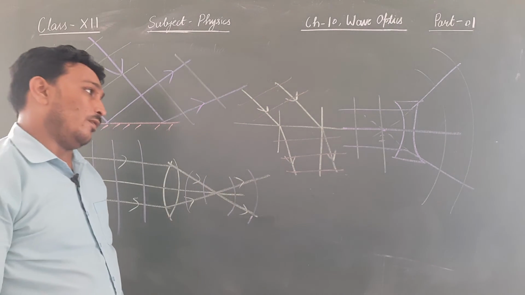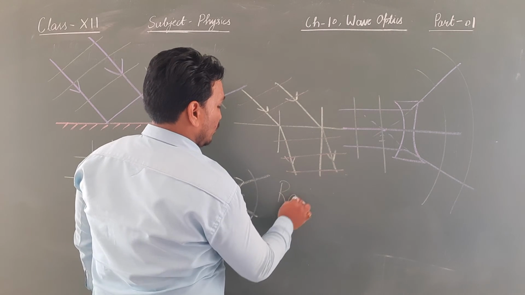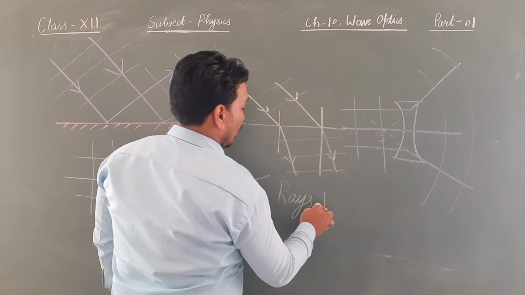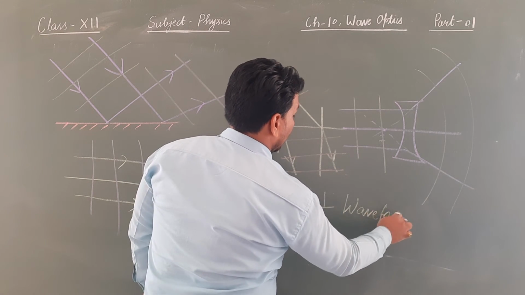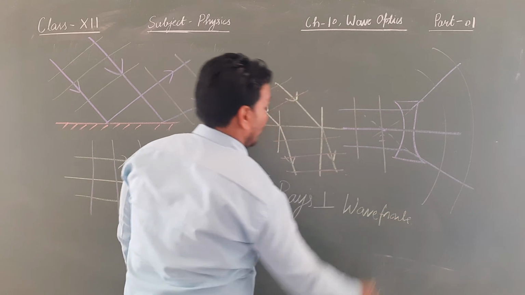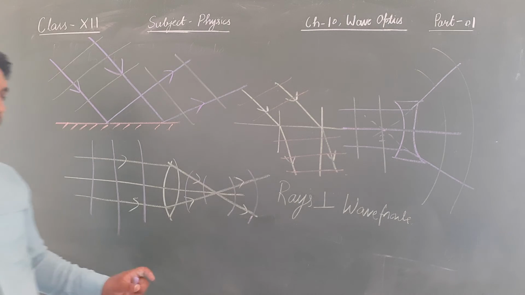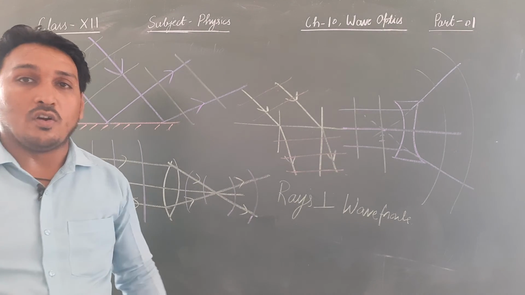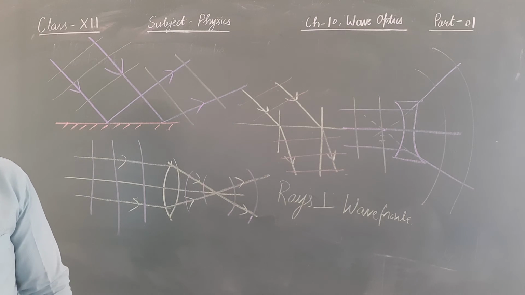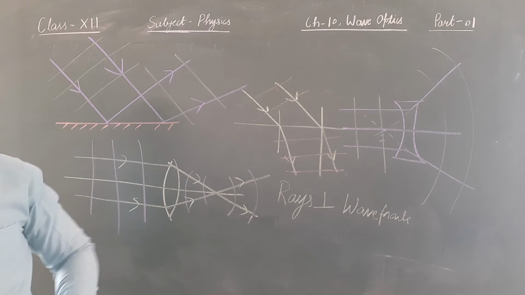The very important thing is the rays are perpendicular to the wavefronts. Rays should always be perpendicular to the wavefronts. This is the most important condition, and if you have noticed, it was there in all the cases. Always rays of light are perpendicular to the wavefront.